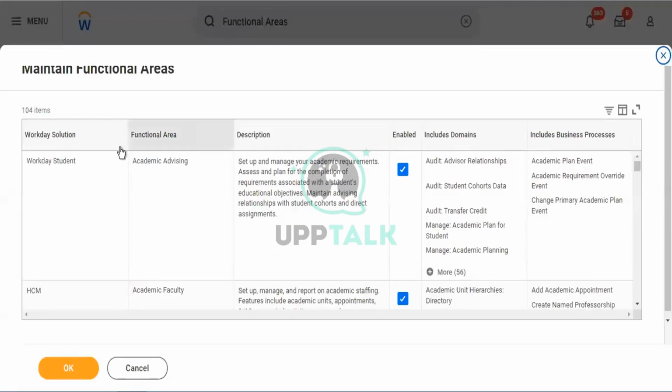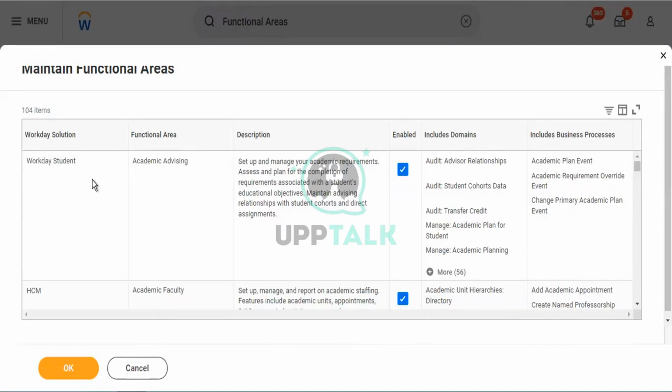Once we enter the functional areas, how many items do we have in total? We have 104 items available. These 104 items are security groups. In that particular organization, they have 104 security groups, including individual departments and individual employees.